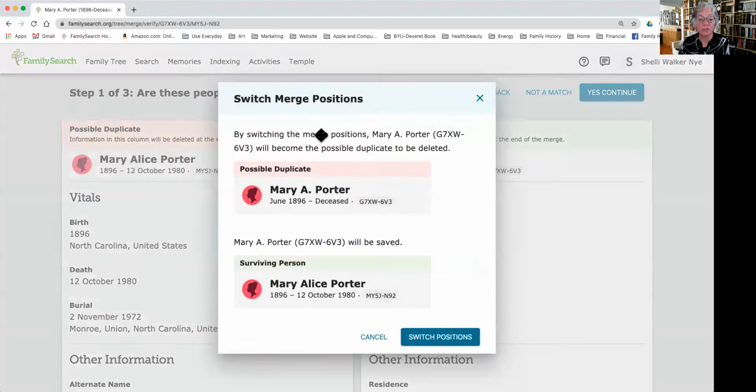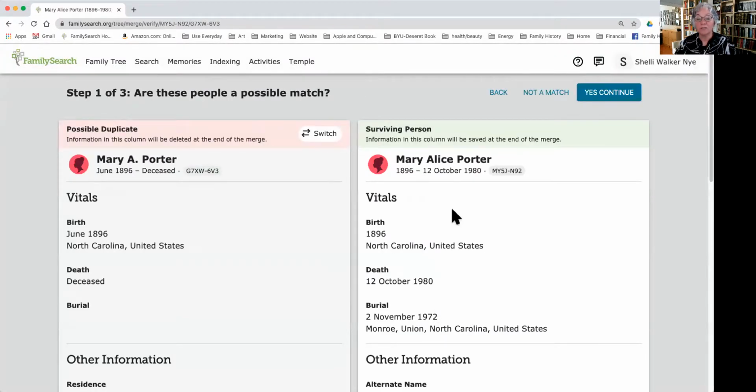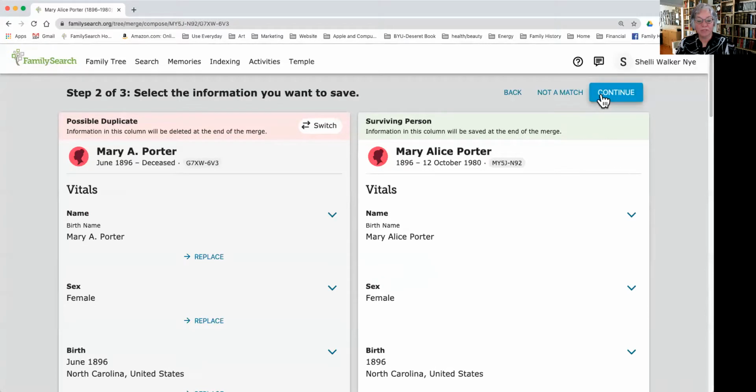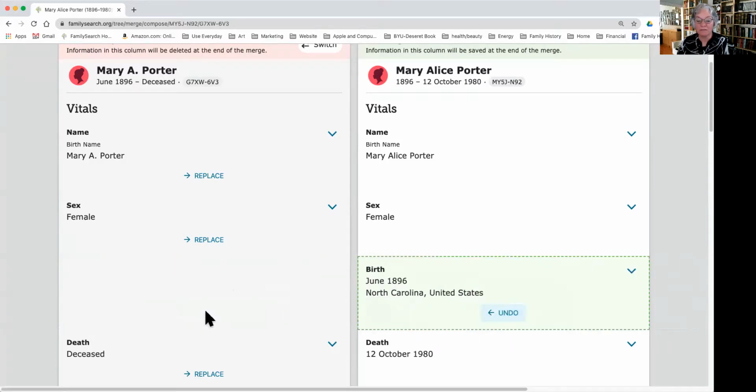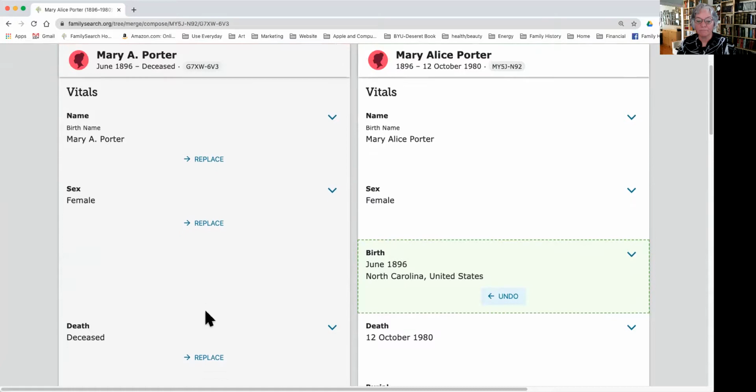So I'm going to switch, and I want the surviving person to be Mary Alice Porter. So I switch positions. So now this side on the right has a lot more information, and I know they're the same person, so I want to hit yes, continue. So now I want to look at the details again and make sure I'm including everything. So I have her full name over here. The birth, I'm making a note that this has June. This one does not, because I found her in the census. So I'm going to replace that information. It just writes right over the top of it.